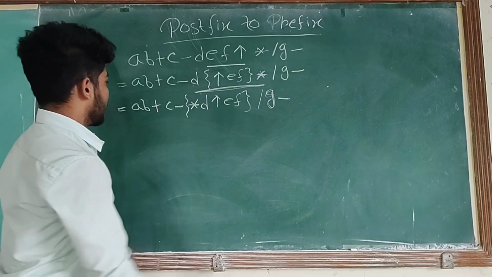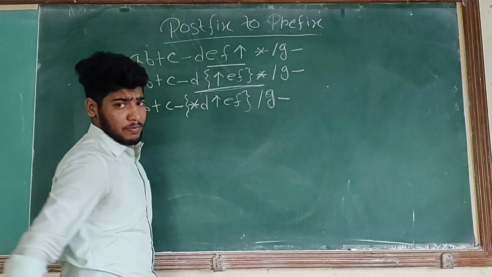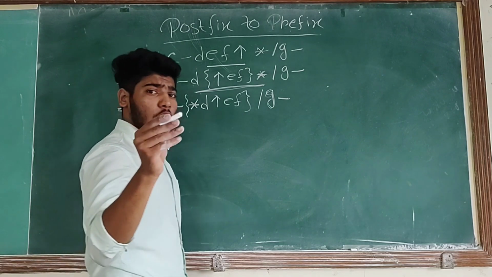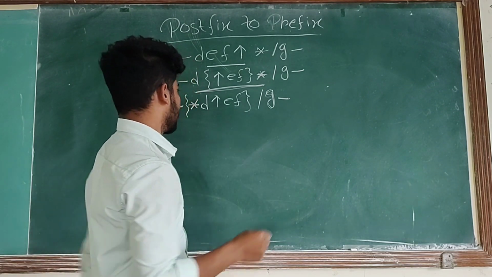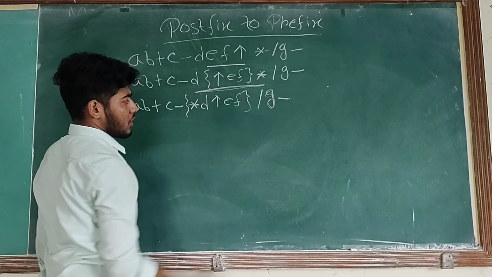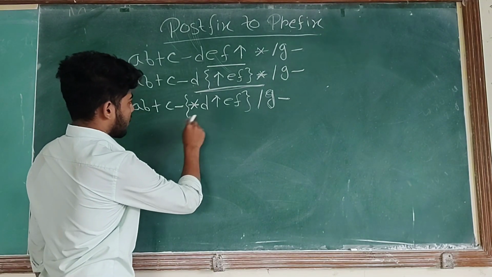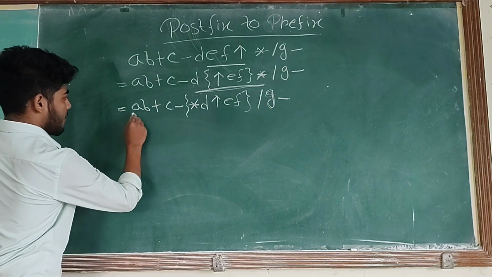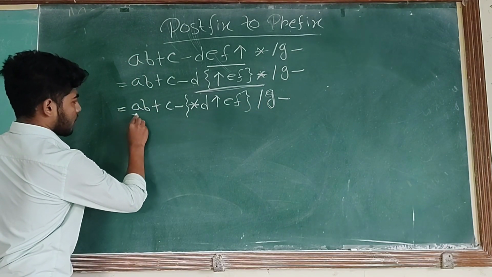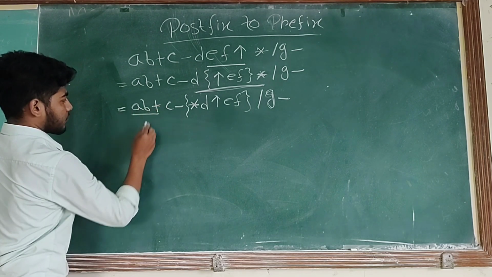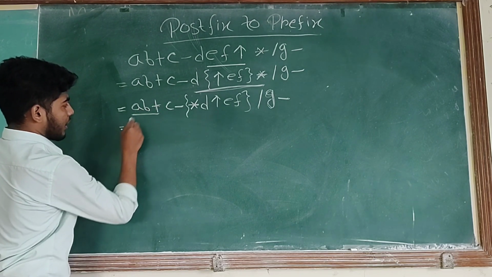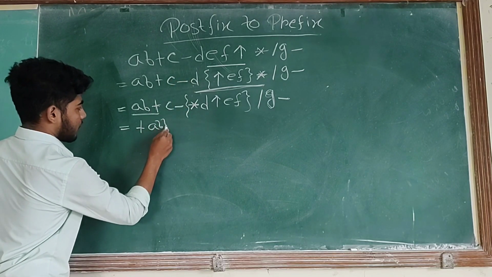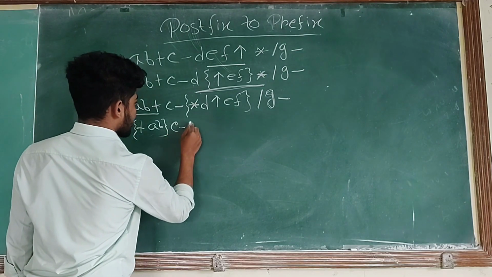Now this division precedence is high, but check whether before this division operator there are two operands present or not. Before this division operator there is only one operand present, so this will not be executed. So A B plus will be executed, and it will come first because it is prefix expression. So plus A B, and the remaining expression will come as it is.